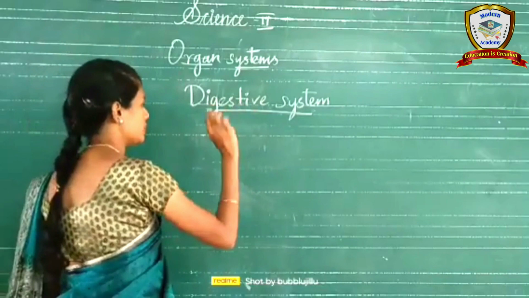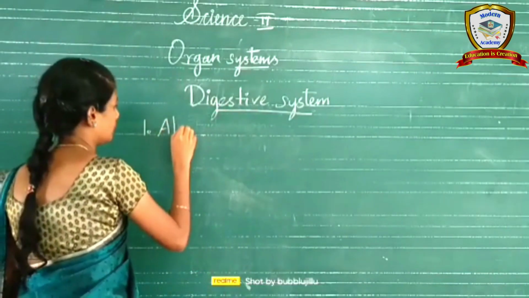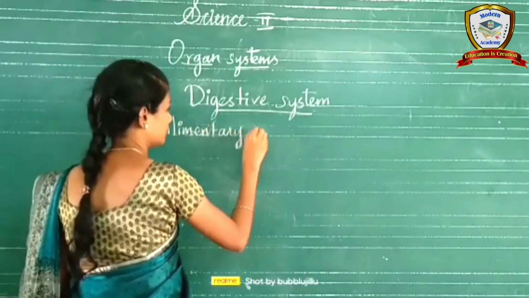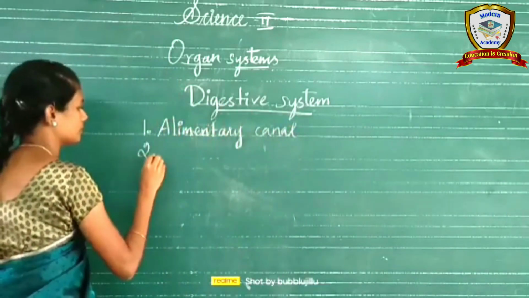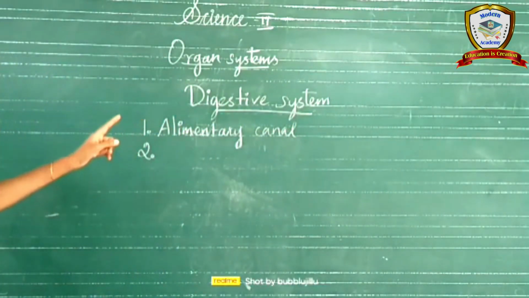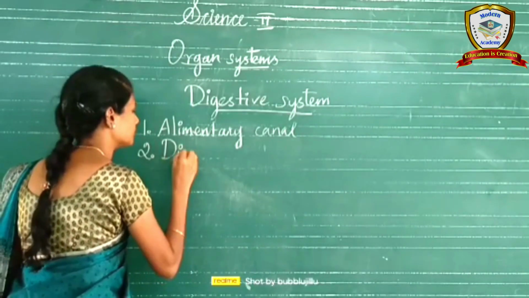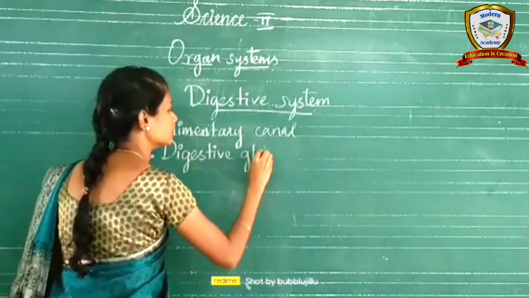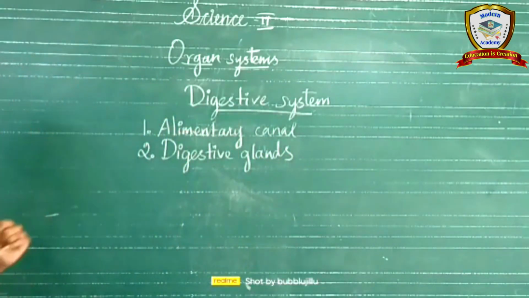The first one is the alimentary canal. The second one is the digestive glands.